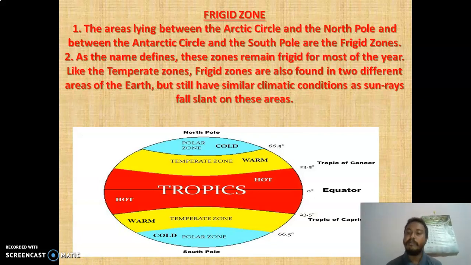So one more thing I want to let you know, that the Arctic Circle and Antarctic Circle receive very low sunlight, depending upon their rotation on its orbit. Sometimes the sun rises and then it doesn't set. They remain day most of the time, and then sometimes the sun sets and it doesn't rise again and remains night most of the time.